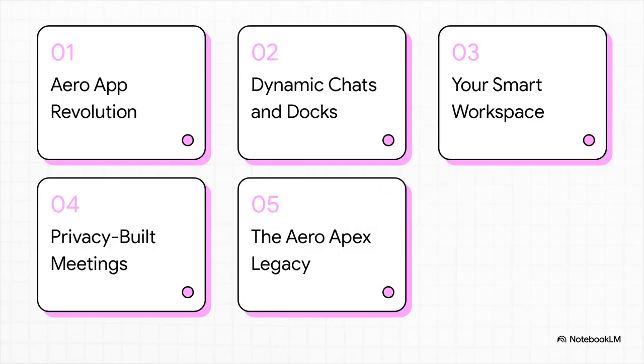To see how this platform pulls this off, we're going to hit 5 key areas today. First, the Aero app revolution. Second, dynamic chats and docs. Third, your smart workspace. Fourth, meetings built for privacy. And finally, the Aero Apex legacy. All right, let's jump right in.